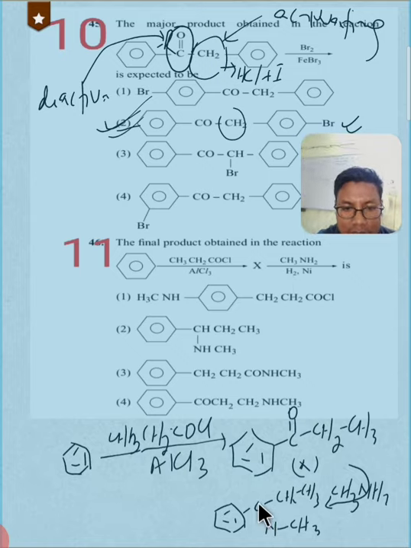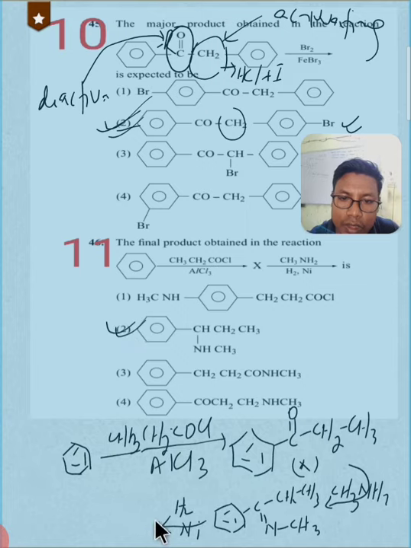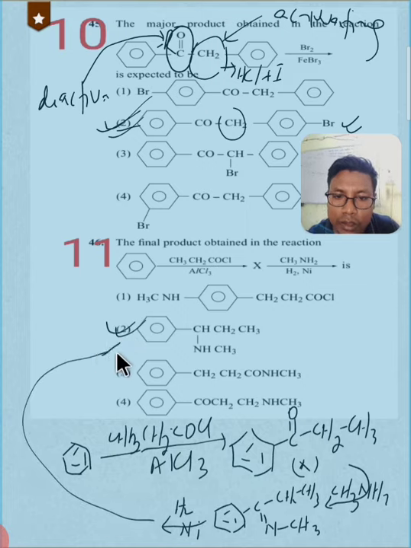So this carbon and the nitrogen will be reduced to CH-NH, and if it is reacted with hydrogen in presence of nickel, we are going to get, not this one, this second product. Okay, this will be the product, right? So the correct option will be the second one.